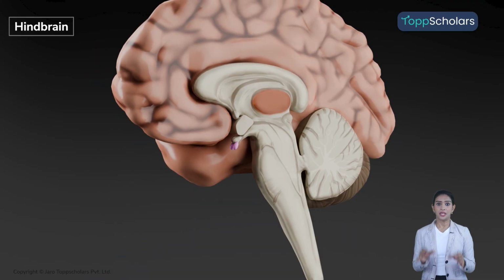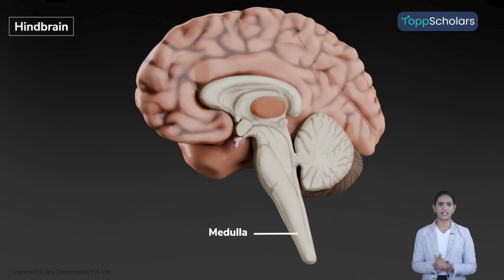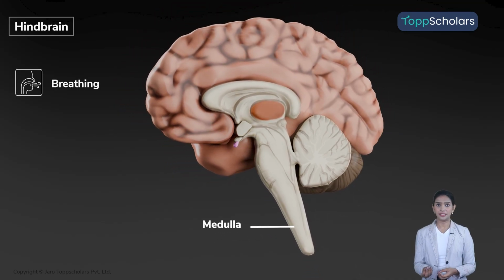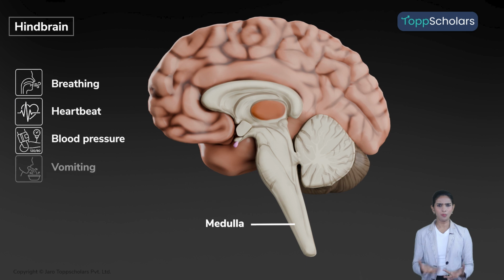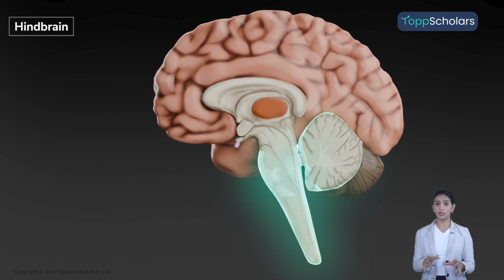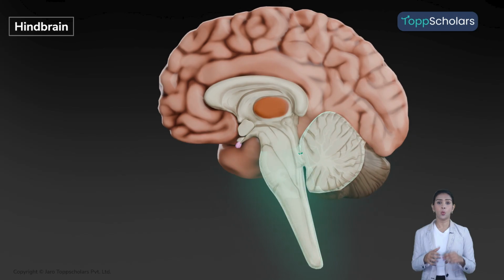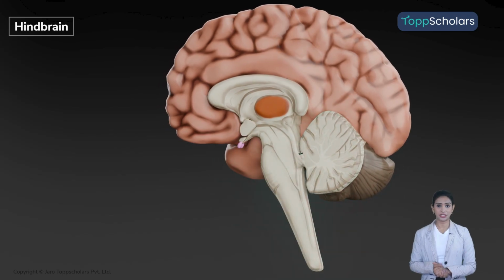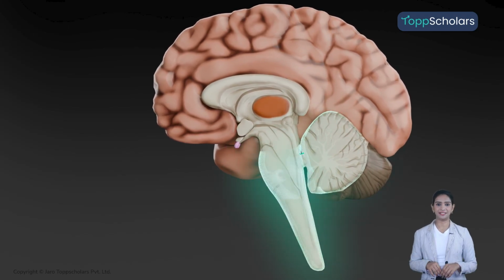Moving on to the medulla. The medulla controls involuntary actions like breathing, heartbeat, maintaining blood pressure, vomiting, swallowing, and salivation. Thus, the hindbrain mainly controls balance, coordination, and vital life processes that occur automatically.